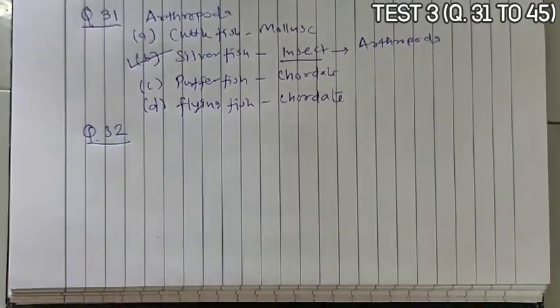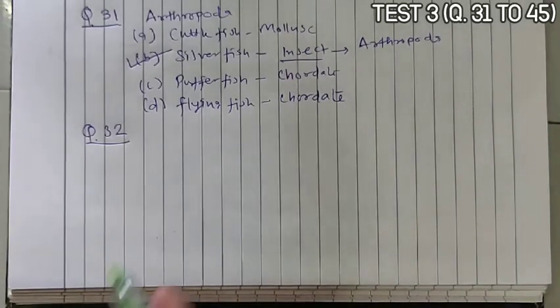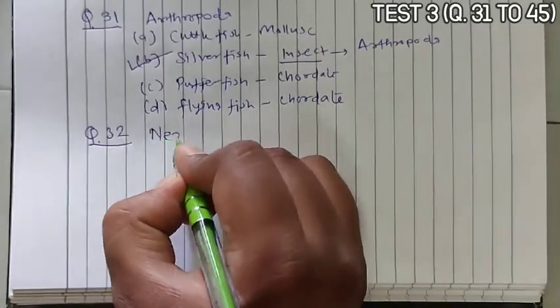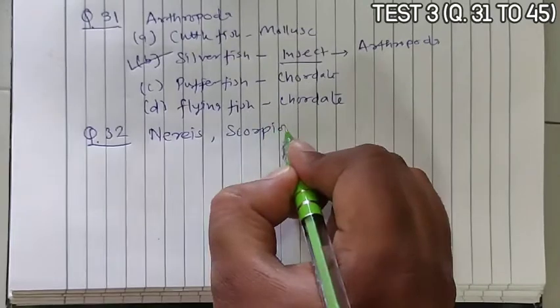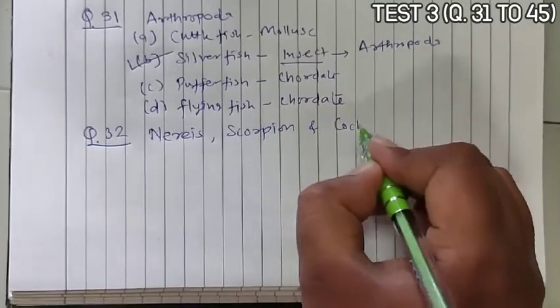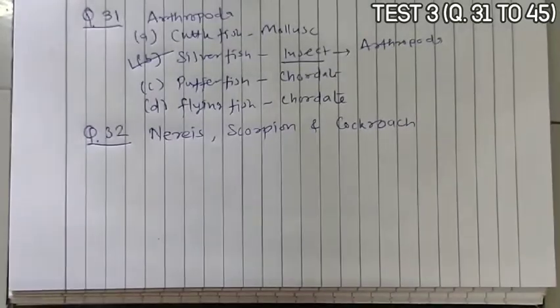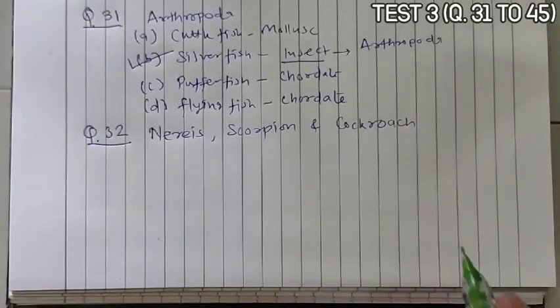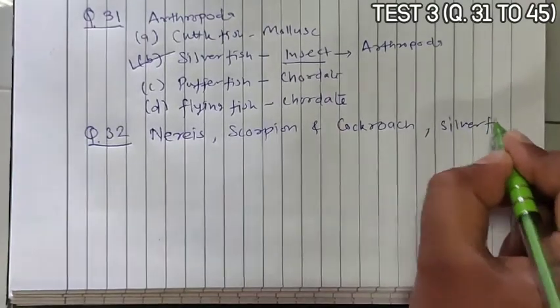Question 32. Which is true about Nereis, scorpion and cockroach? We have to select the true statement with respect to Nereis, scorpion and cockroach. Along with cockroach, silverfish is also there.